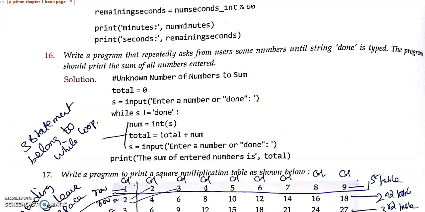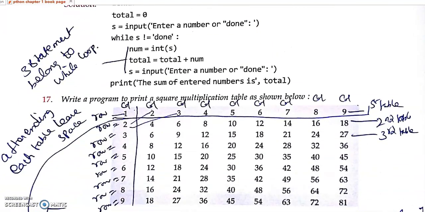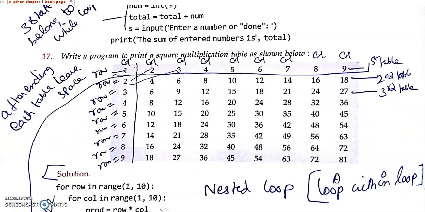Then write a program to print a square multiplication table. It is in the form of rows and columns. How many rows are there? 9 rows are there. How many columns are there? 9 columns are there.